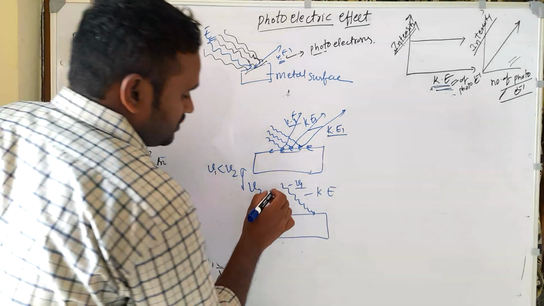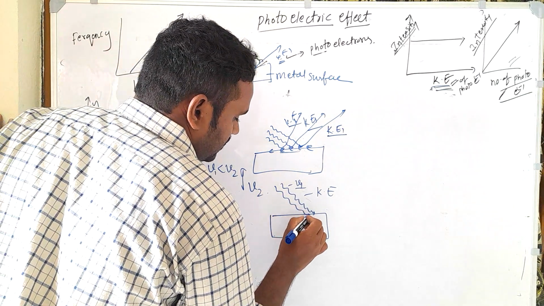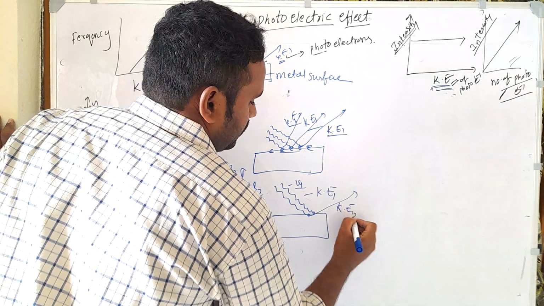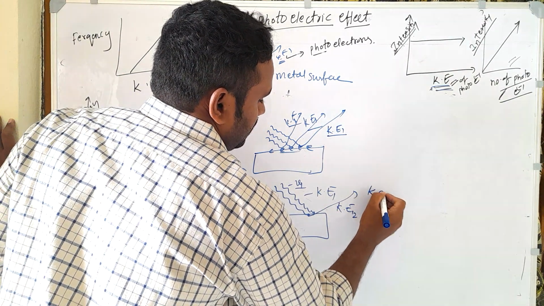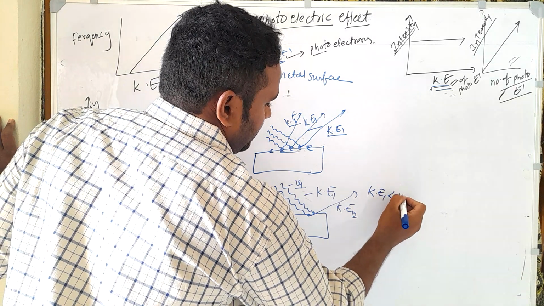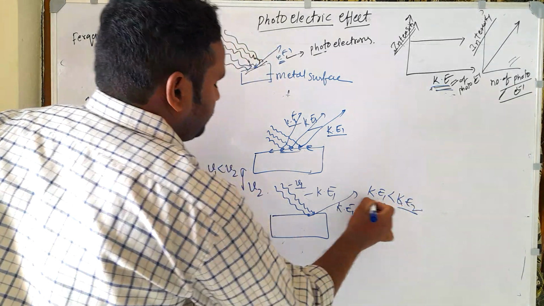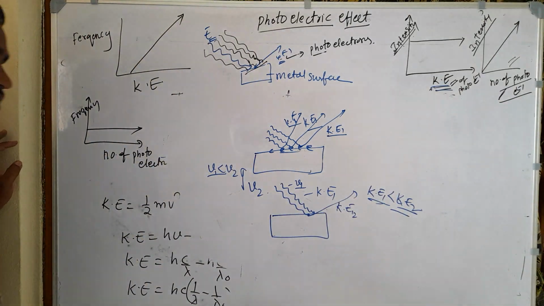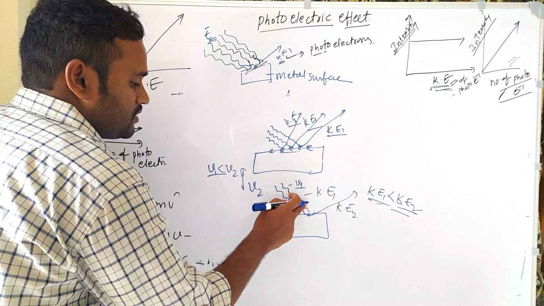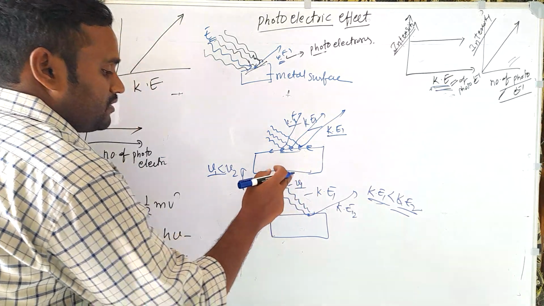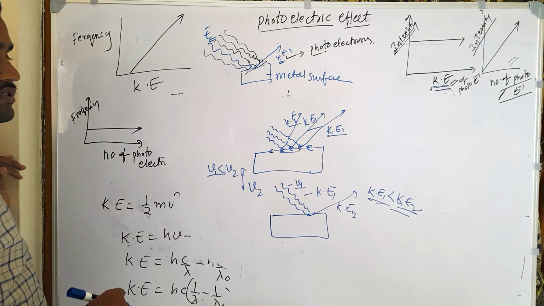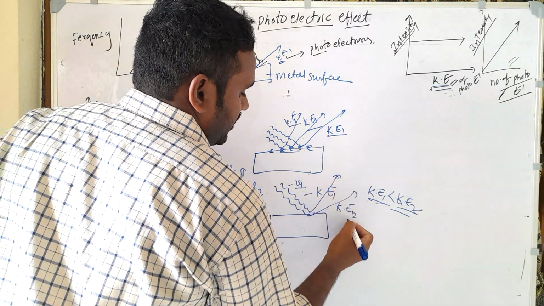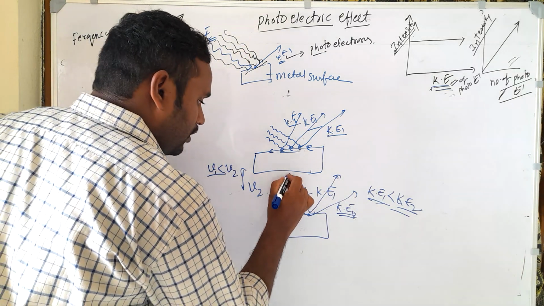It again ejects one electron, but now with Ke2. Ke1 is less than Ke2, which means as frequency increases, kinetic energy also increases. First we use frequency 1, then we remove it and use frequency 2, and the kinetic energy of the photoelectron is increased.